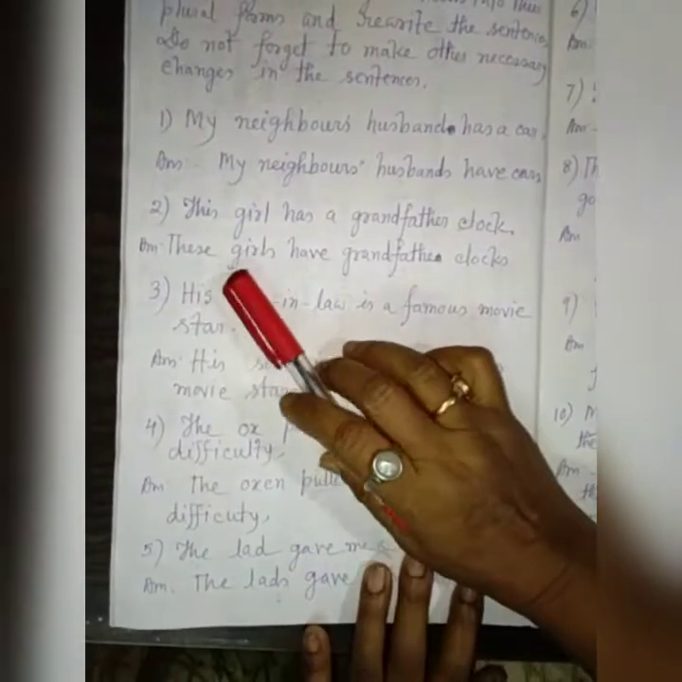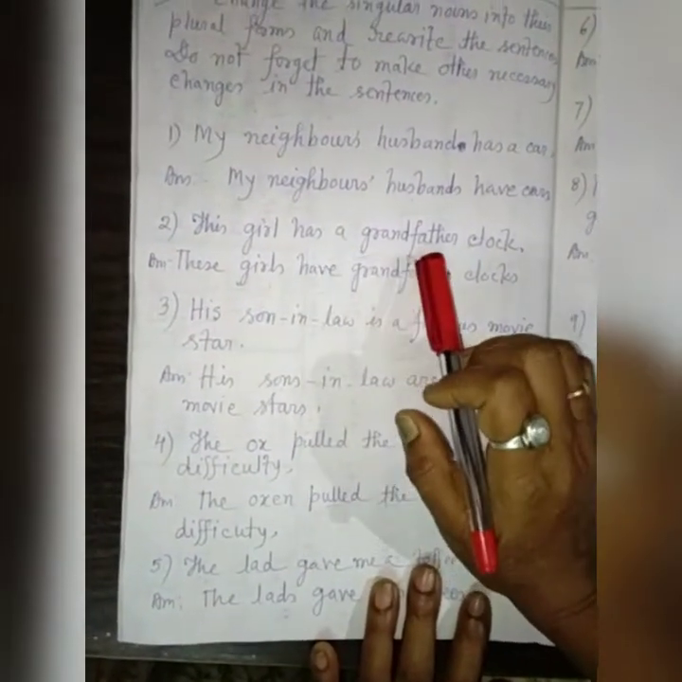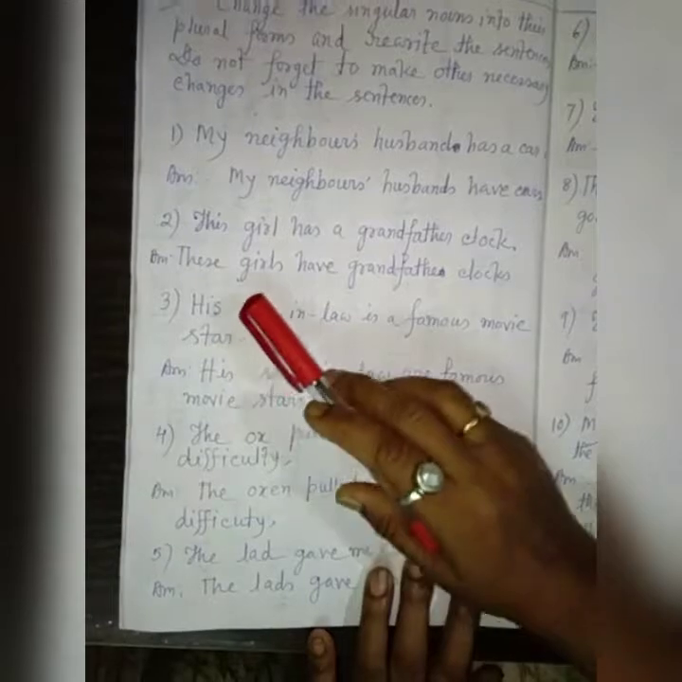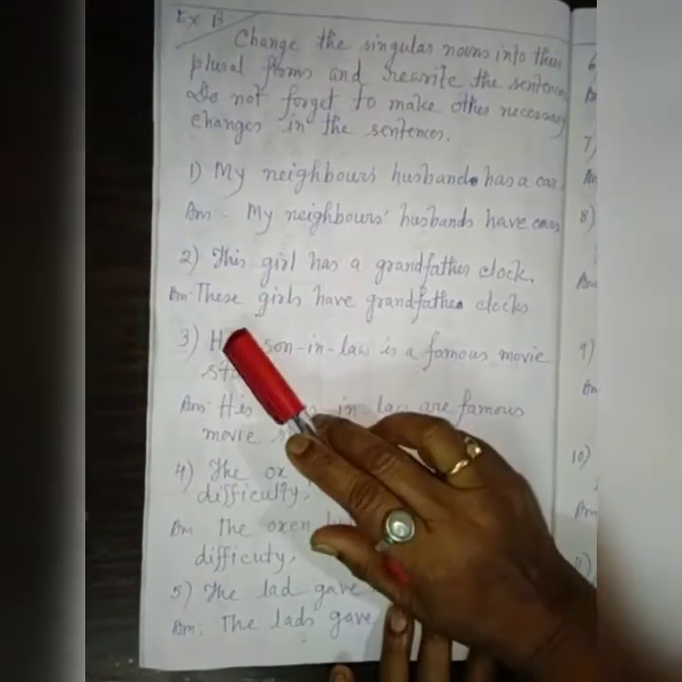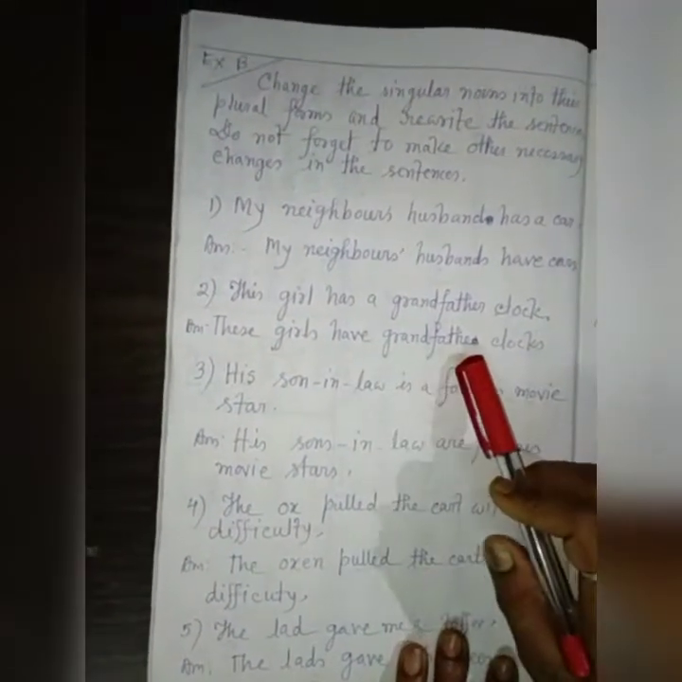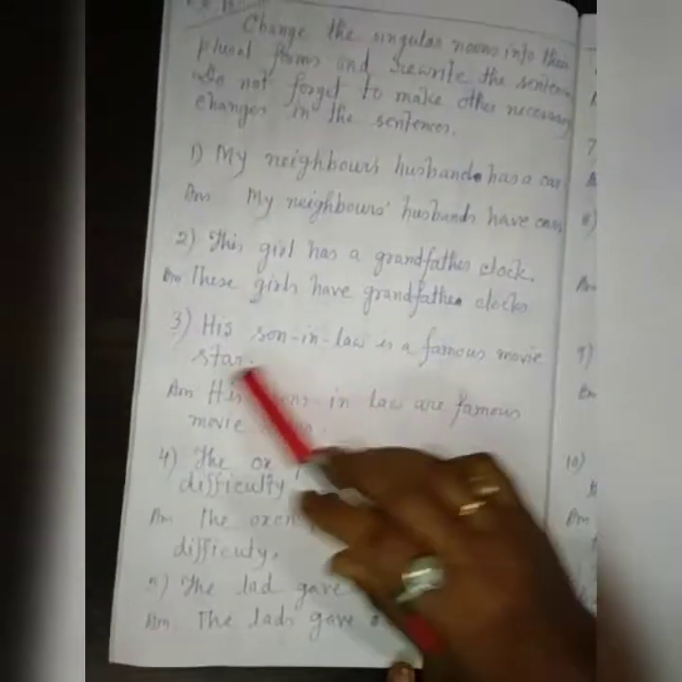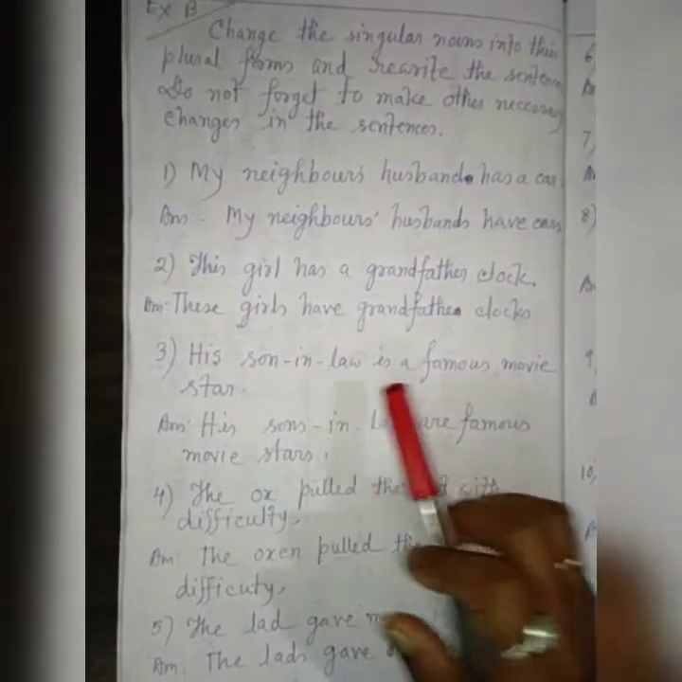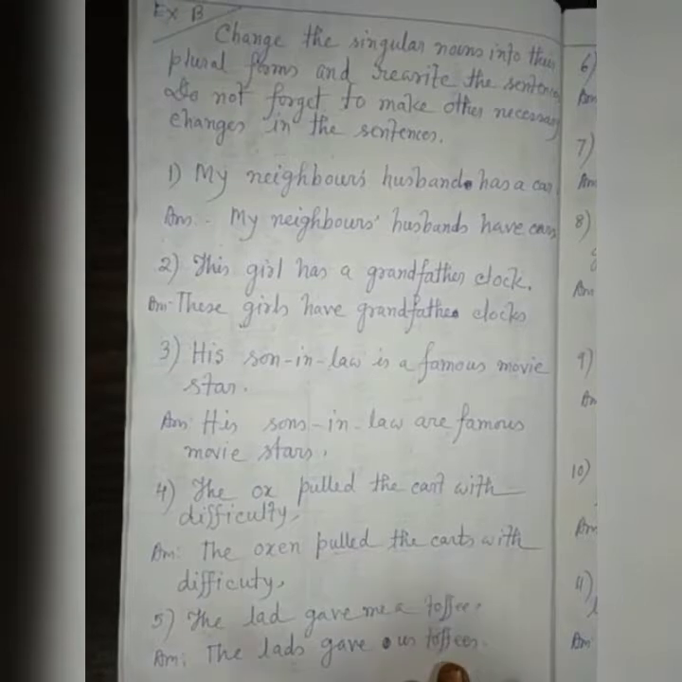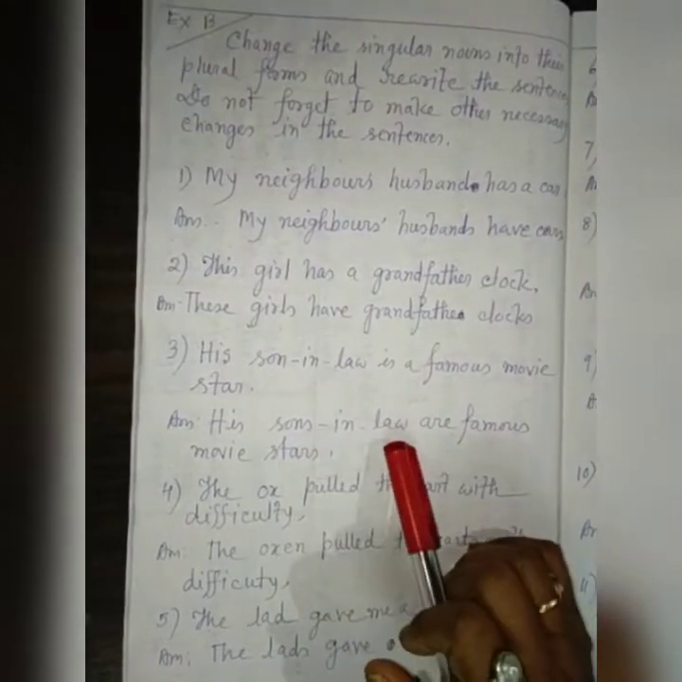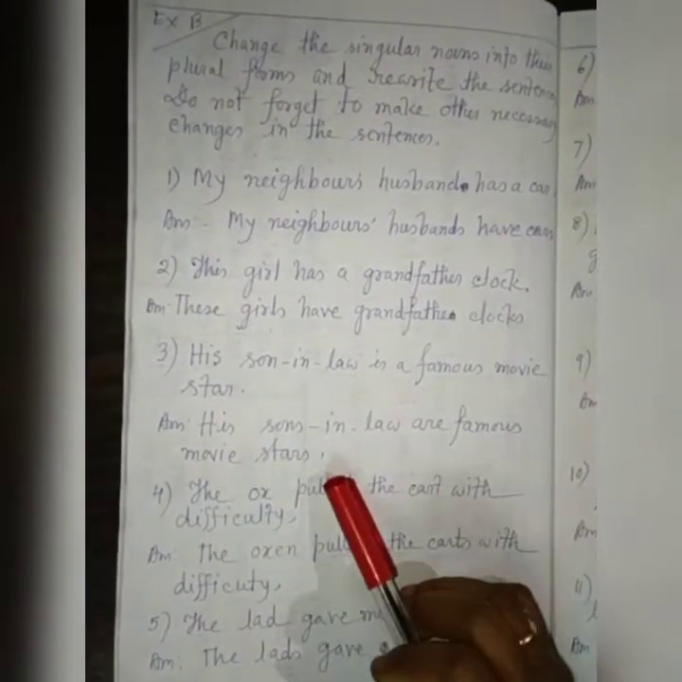Okay. 2. This girl has a grandfather clock. These girls have grandfather clocks. 3. His son-in-law is a famous movie star. Answer. His sons-in-law are famous movie stars.